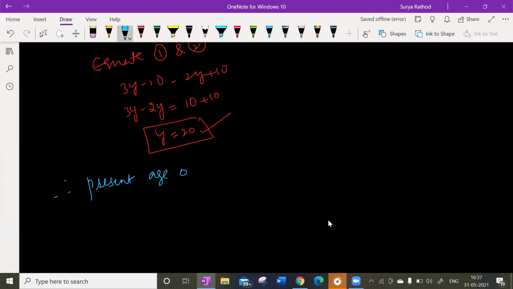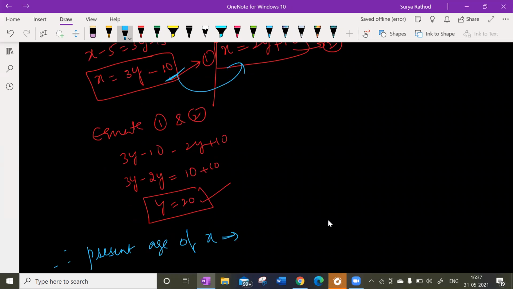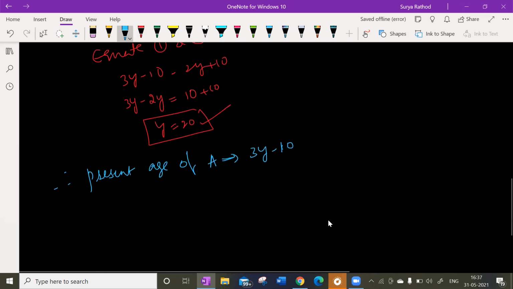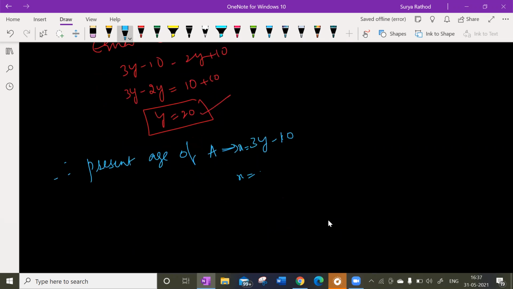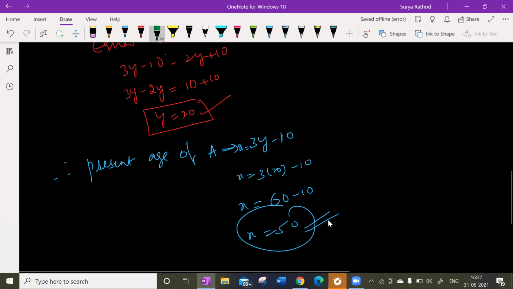So now, therefore, the present age of X is what here? 3y minus 10. The present age of A. Look at this here, 50. We got the X, Y values, right? Let us substitute. X is equal to 3 times 20 minus 10. X is equal to 60 minus 10. X is equal to 50. So hence, this is the present age of A. This is the present age of B.